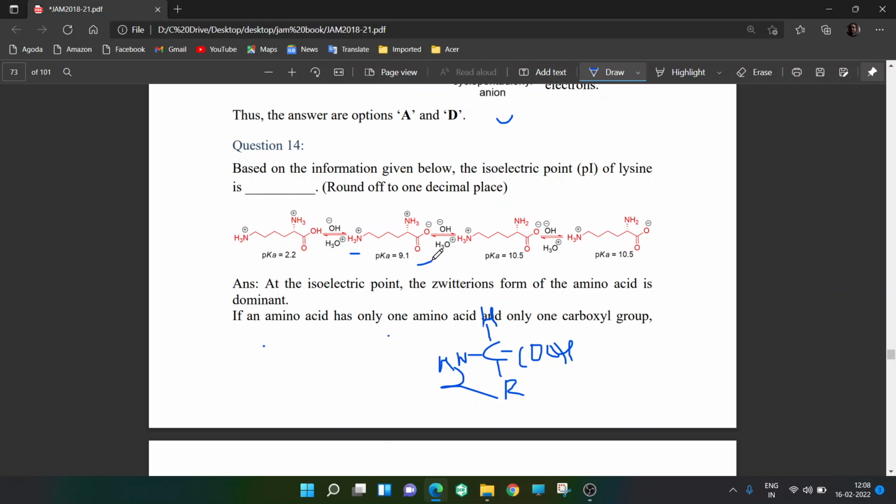So this is called a zwitterion. Zwitterion means in the same molecule it is neutral overall, but it has both positive and negative charge. That is called a zwitterion. So in an amino acid, imagine if you put a lot of acid in it.